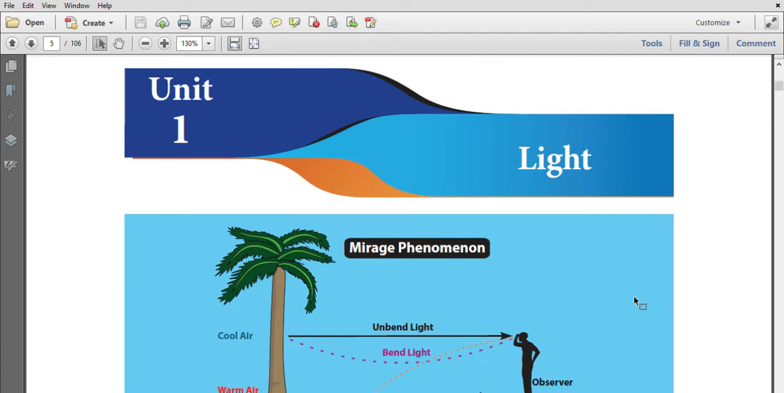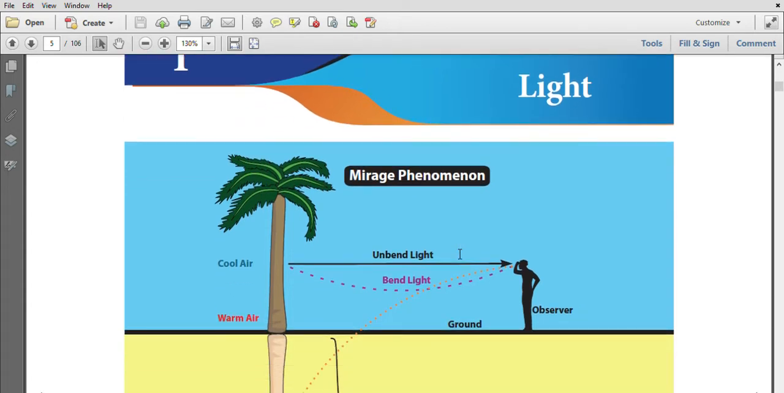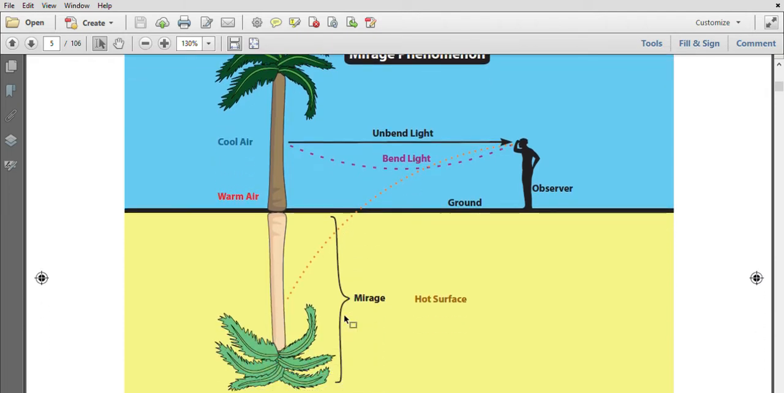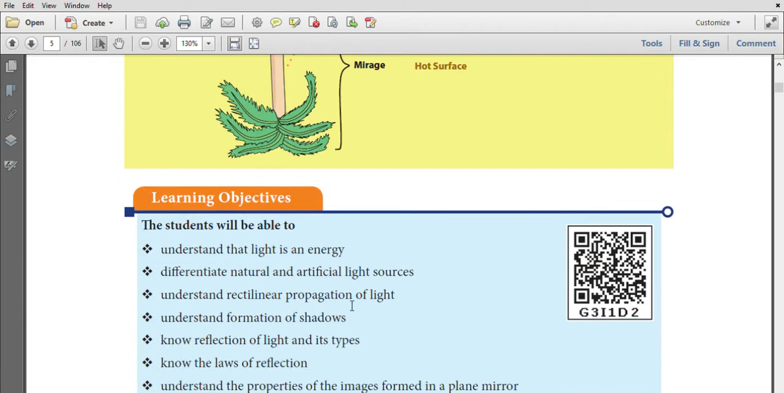Today we are going to see the lesson light, mirage phenomenon. The total internal reflection causes the mirage phenomena. In the cool air, unbent light is passed to the eyes. In the warm air, the bent light rays are formed. It forms a mirage on the ground due to total internal reflection.